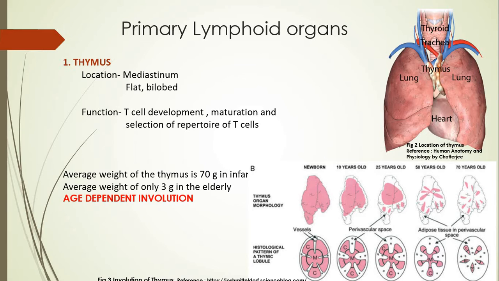Once the individual attains puberty and later from the age of 25 years onwards, this gland shrinks. Shrinks in the sense the cellularity is lost and it is replaced by adipose tissue or a large amount of fibrous tissue. That is why there is decline in the weight of the gland also. That is what is mentioned here.